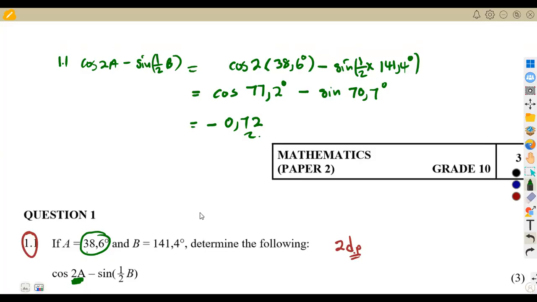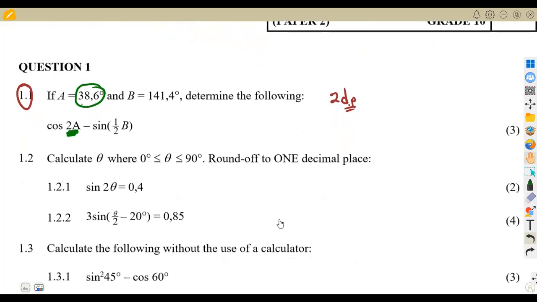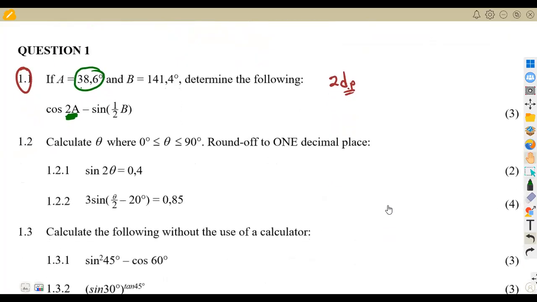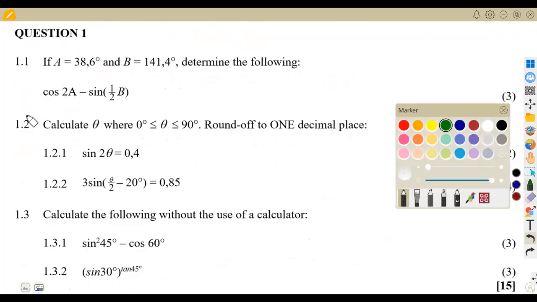If you do not understand this, guys, make sure that you watch the videos on the introduction of trigonometry. I talked about this in the introduction, so it is best that you watch it for the simplification to be easier. All right, let us move on to the other part, which is 1.2.